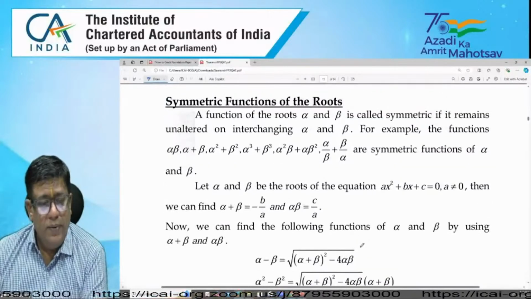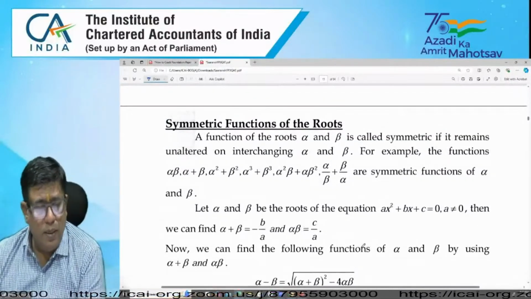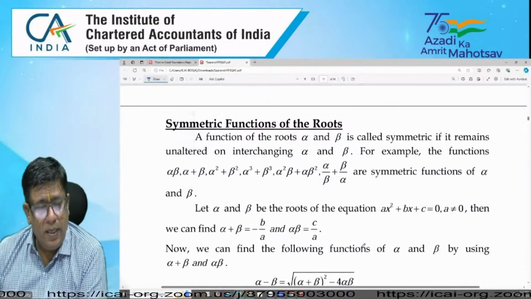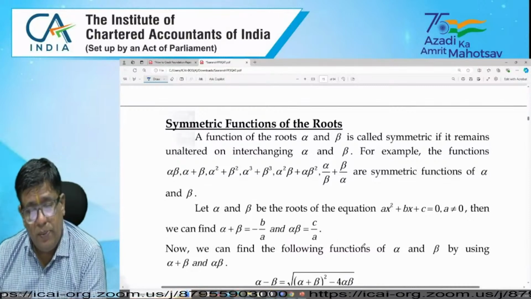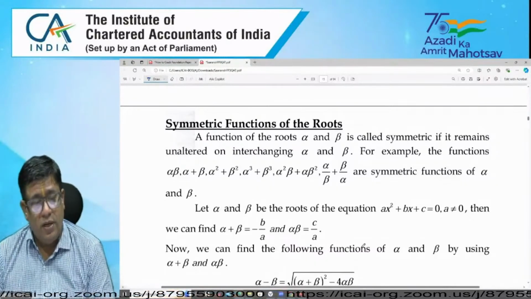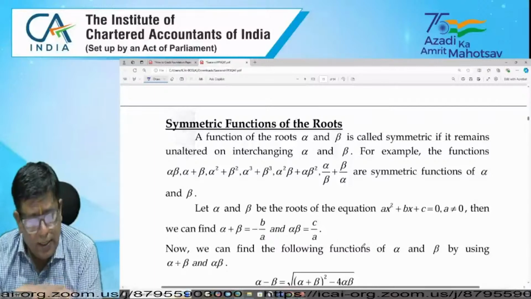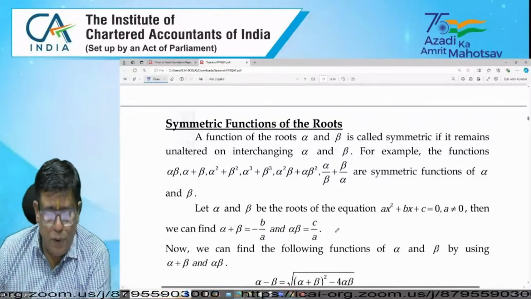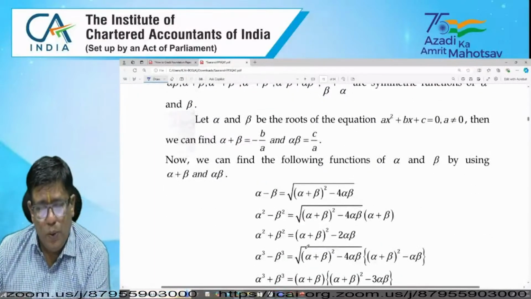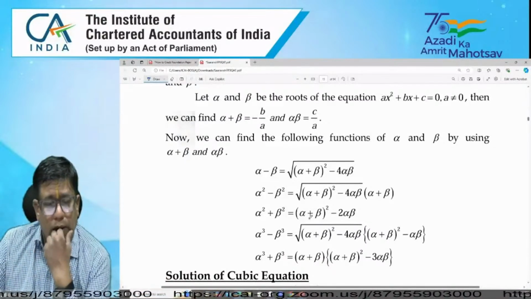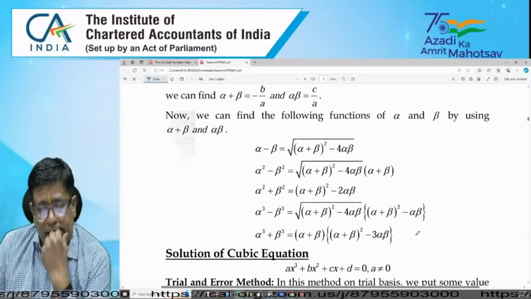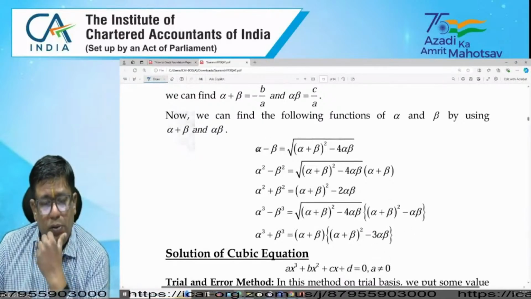You know very well, alpha plus beta, alpha square plus beta square, alpha cubed plus beta cubed, and alpha beta are symmetric functions of alpha and beta. In such situations we use these roots, and for mathematical ease of calculation we are using that.